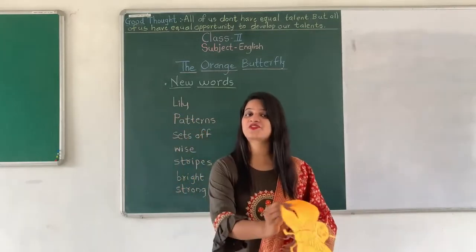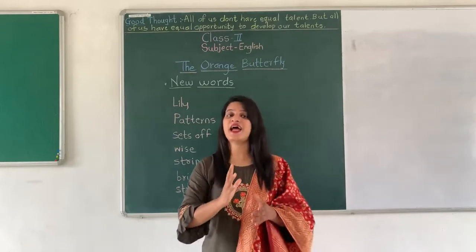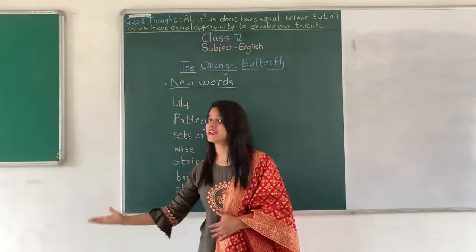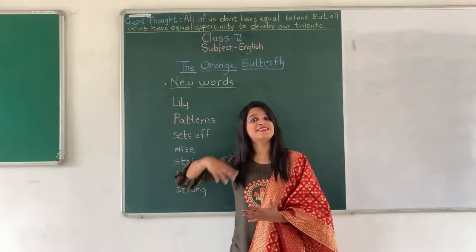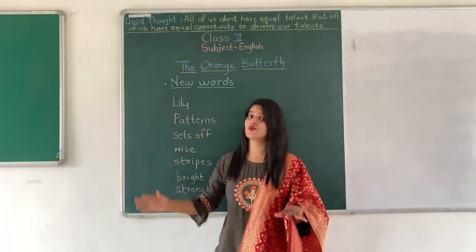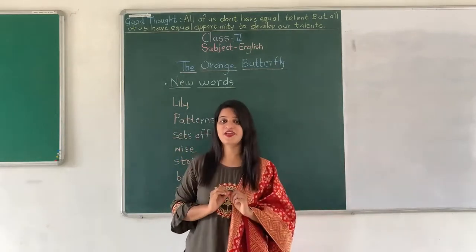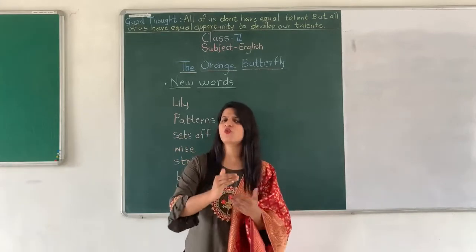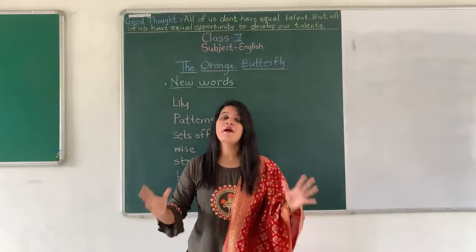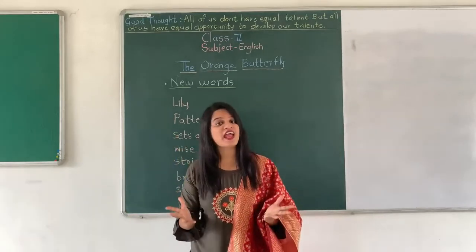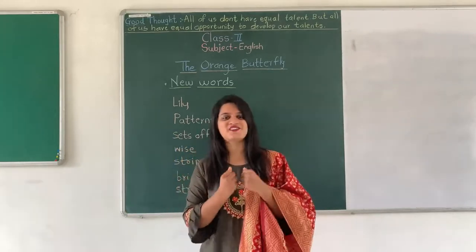Alright. What was Lily talking to Rose? That the butterflies that come from other gardens. Okay. Butterflies that come from other gardens are so colorful. Okay. And now Rose adds that they have different patterns too. Patterns like some are having stripes, some are having dots.